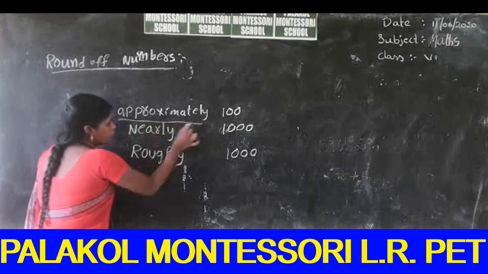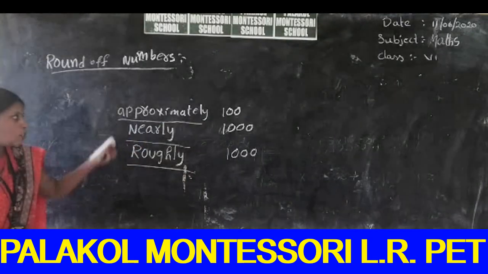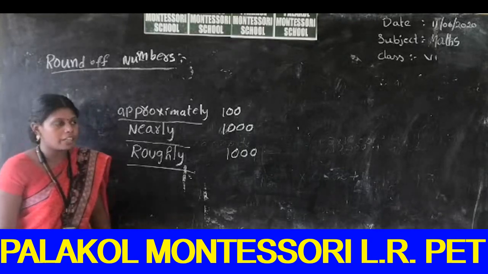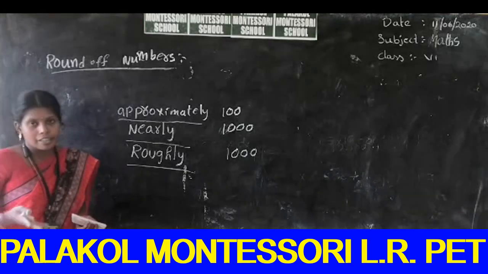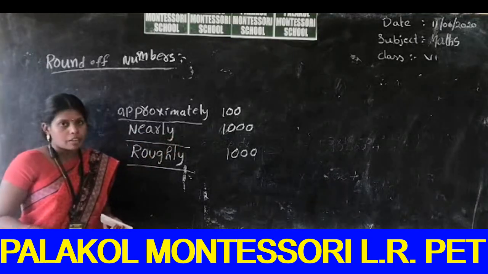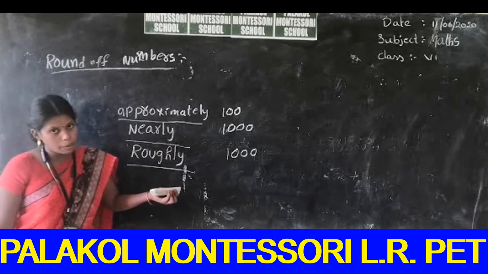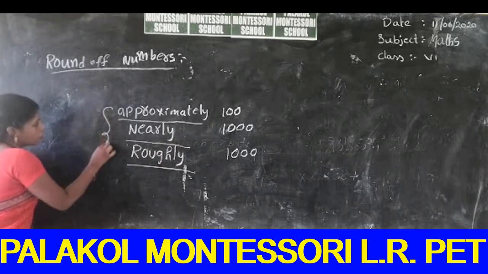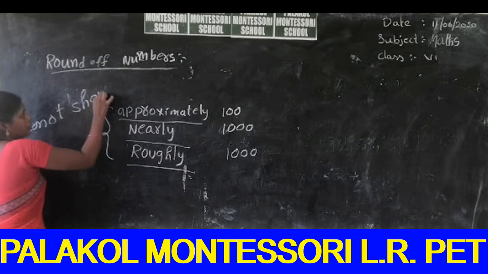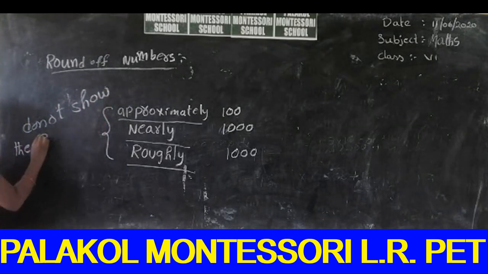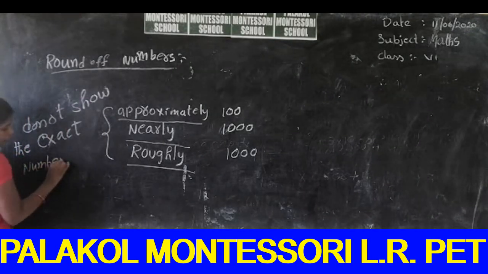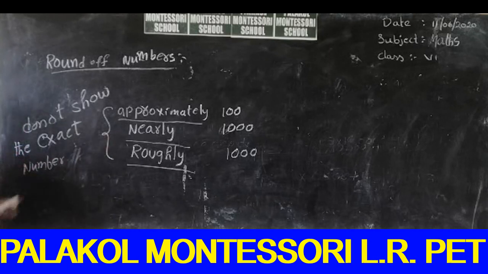What is the meaning of these words? Approximately, nearly, roughly. These words do not show the exact number of people who attended that party. You don't know how many people attended. You can assume nearly 100 people attended the party. Nearly 1,000 people, roughly 1,000 people attended. So these three words do not show the exact number of people or material.